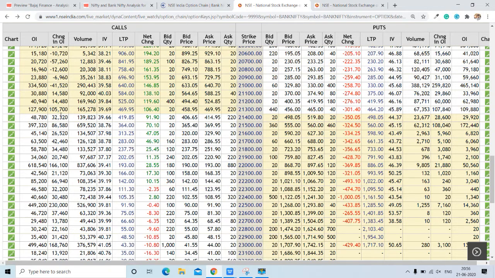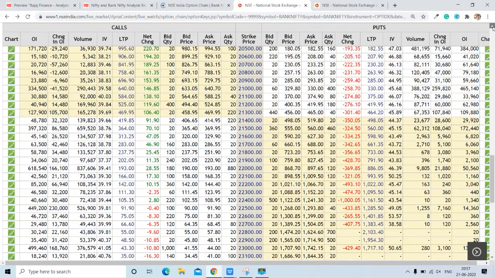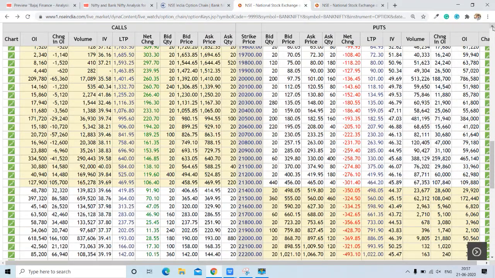And also if we talk about change in OI, we can see around 1,05,000 contracts of change in OI here at 21,300. So these are the important levels as far as resistance is concerned.